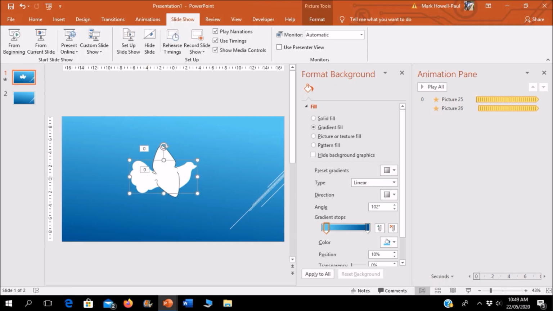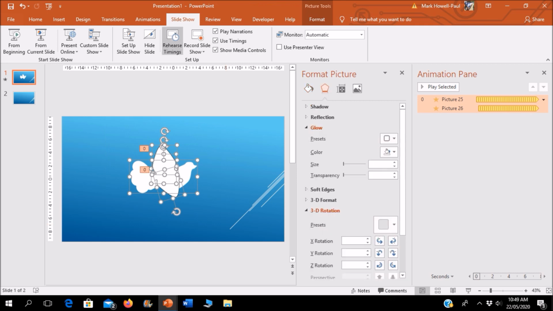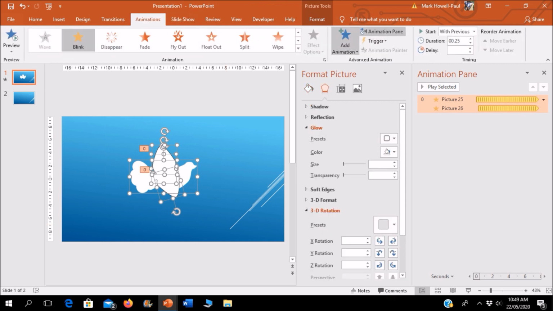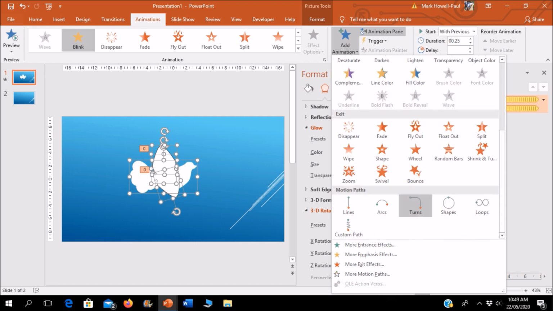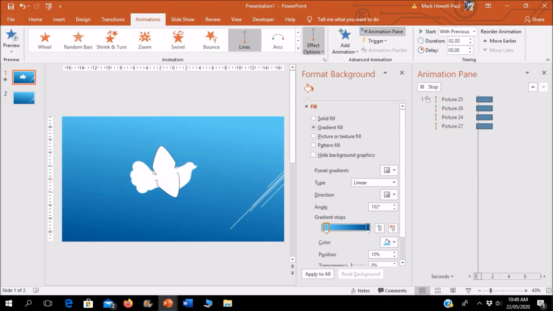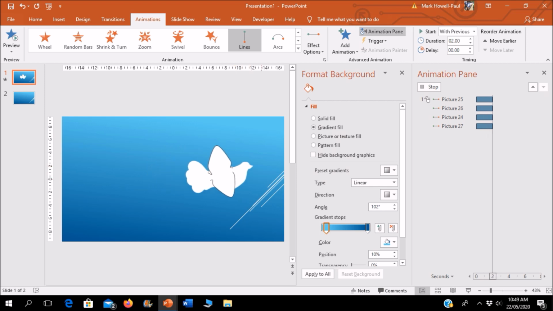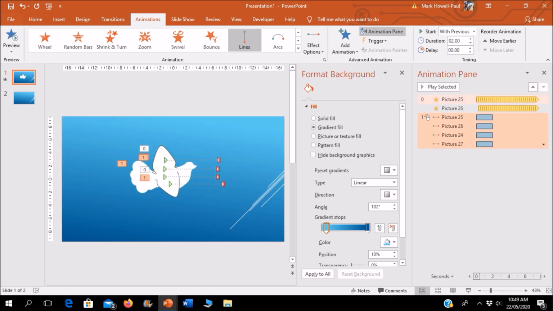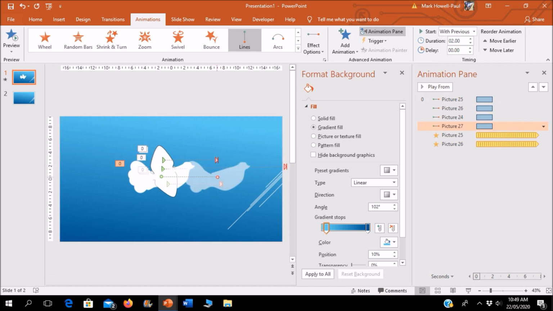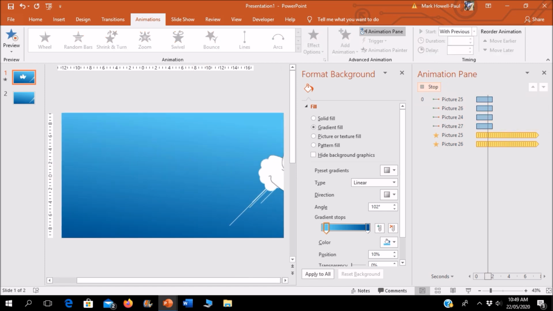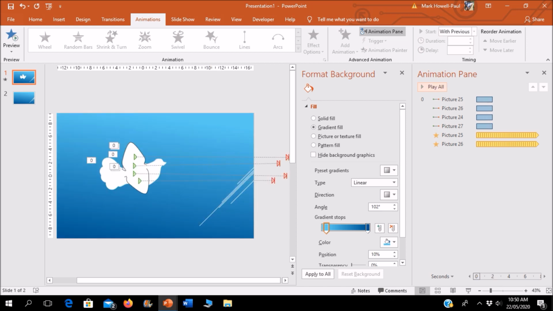That's basically the animation. If I want to let the bird fly to a certain direction, I can add a line animation. And I can let that go with previous. So that's basically the gist of the animation.